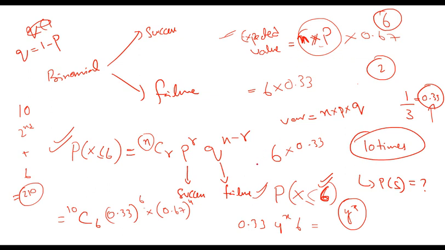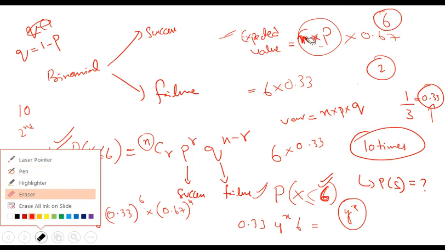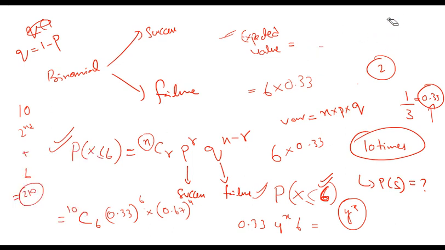N over here should be 10. It shouldn't be 6. So the total number of outcomes is 10, so it should be 10 into 0.33: the total number of outcomes into your probability of success, which is 3.3.